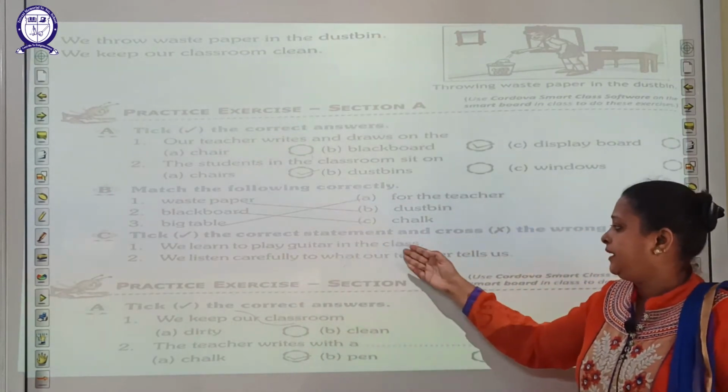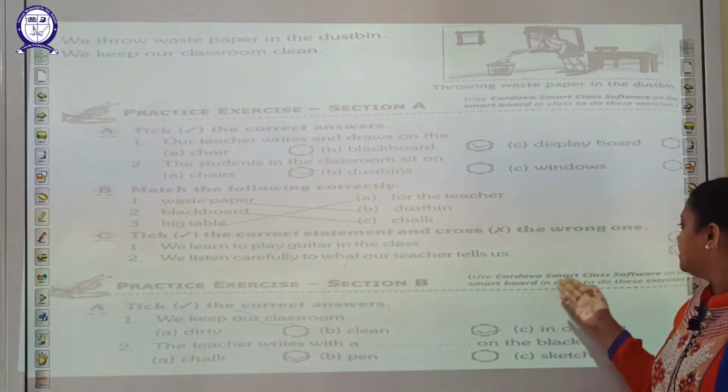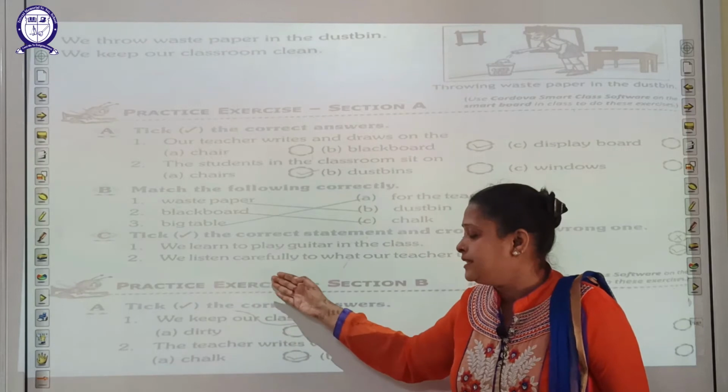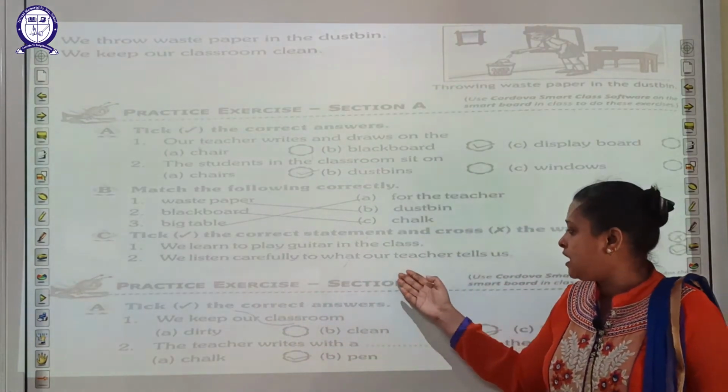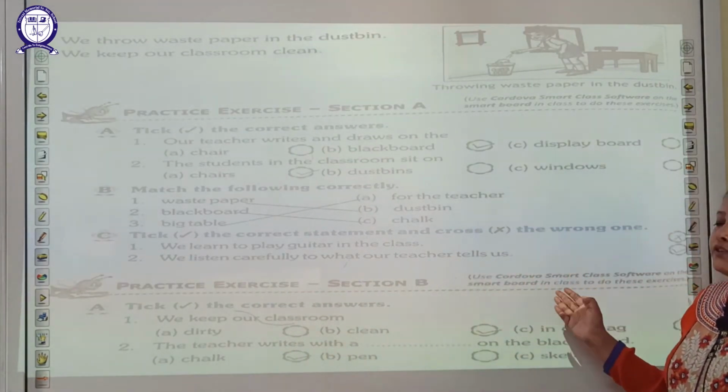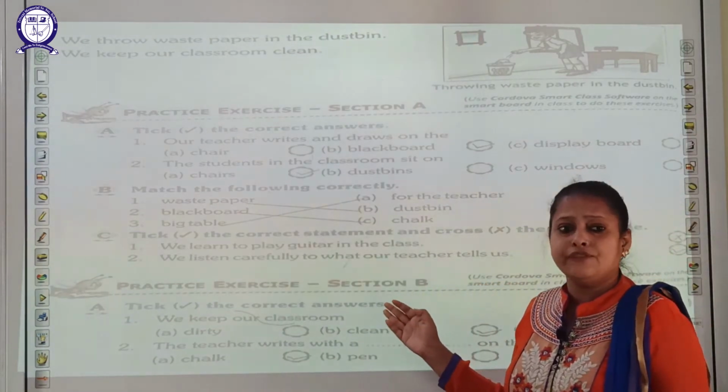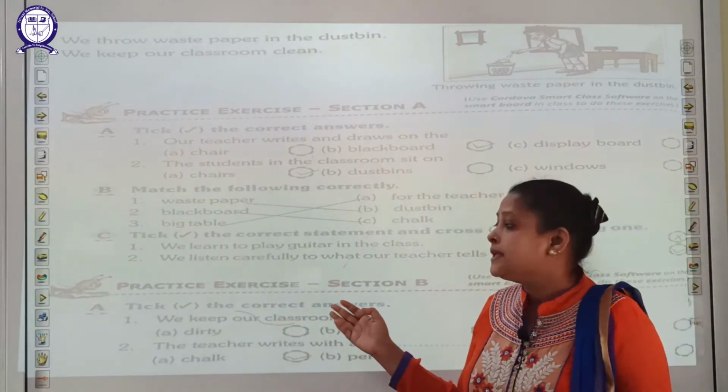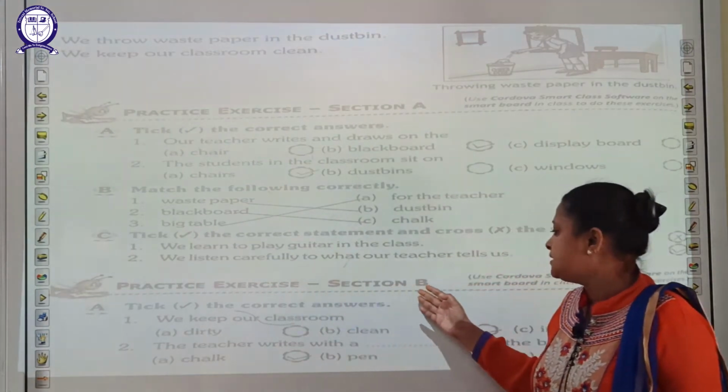We learn to play guitar in the class? No. We listen carefully to what our teacher tells us? Yes, we should listen carefully to what our teacher tells us. Next is practice exercise, section B.